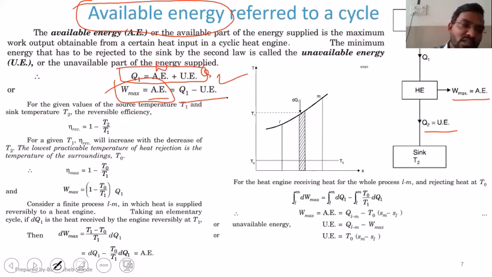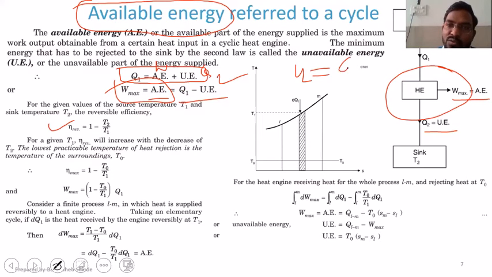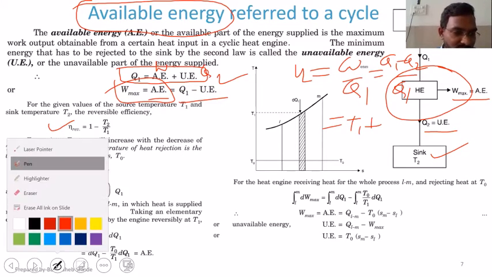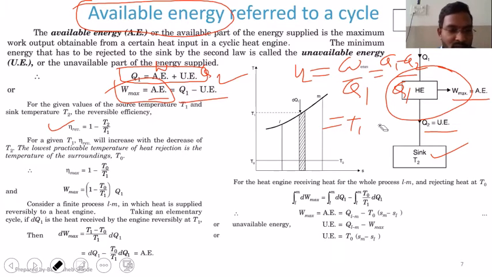Okay. Now, if I write the efficiency relation for the same engine, there are two relations. Efficiency η is equal to W by Q1, or (Q1 minus Q2) by Q1, or since this Q1 and Q2 are proportional to T1 and T2, another relation will be (T1 minus T2) by T1.